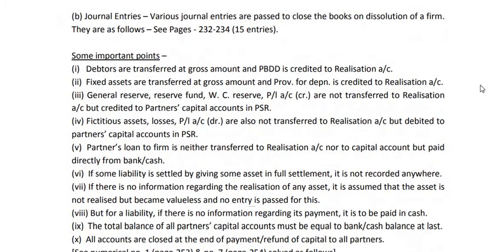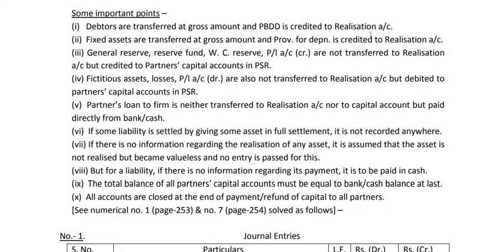Now before solving any practical sum, there are some important points regarding the entries. First point is, debtors are transferred at gross amount and PBDD is credited to realization account. See, when a question on realization is given, you are given a balance sheet. In the balance sheet, debtors are given, say, as rupees 20,000 less PBDD 1,000. So 20,000, the gross amount, will be transferred to the debit of realization account, and 1,000 will be transferred to the credit of realization account.